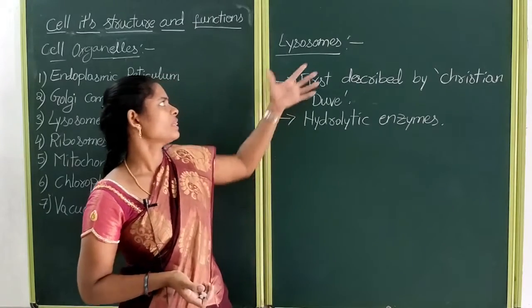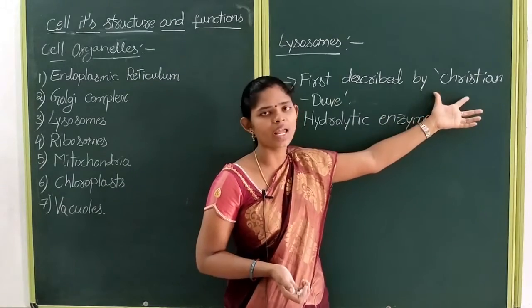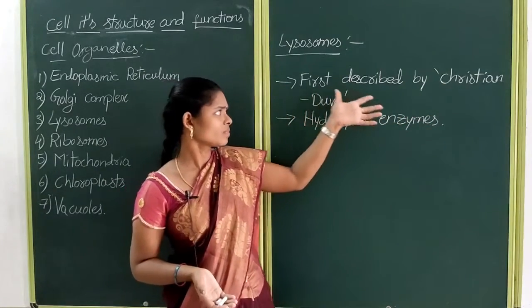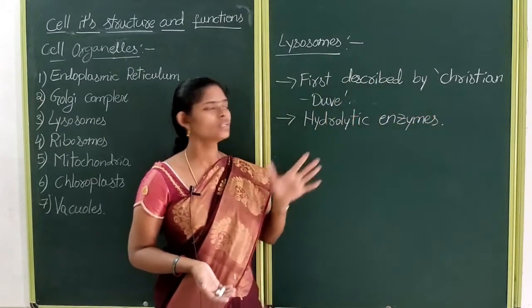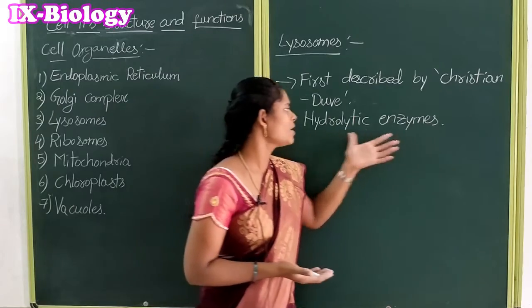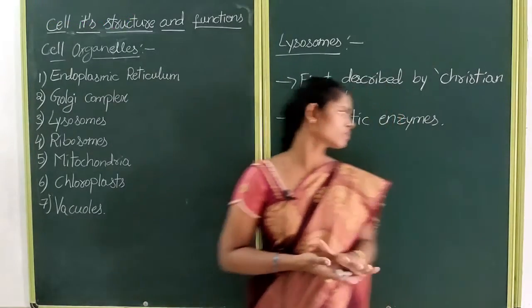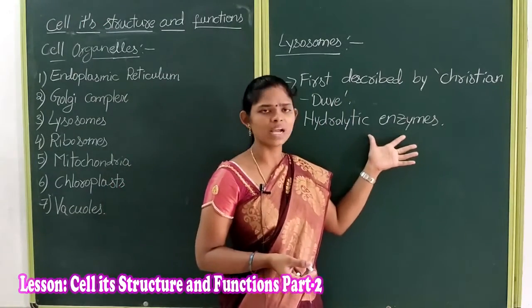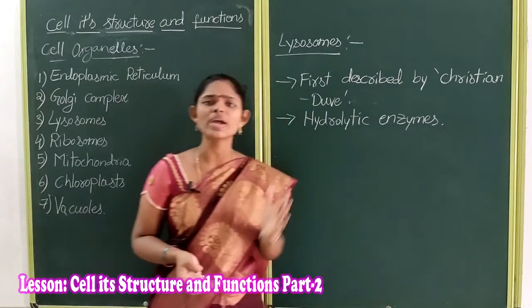These lysosomes were first described by a scientist named Christian de Duve. So who described the lysosomes? At first, Christian de Duve. These hydrolytic enzymes contain some destructive enzymes.